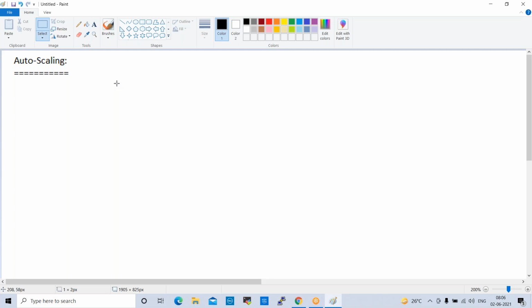So for example, I'm running one application. When I configure auto scaling for that application, what will auto scaling do? It will keep the application up and running fine, 24/7. It will adjust the compute resources and maintain the performance of your application.